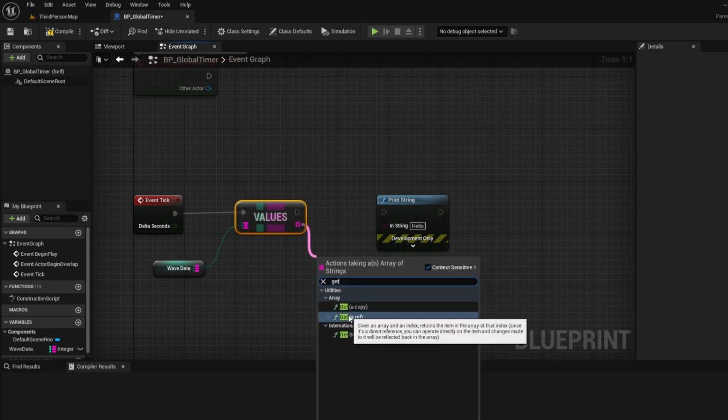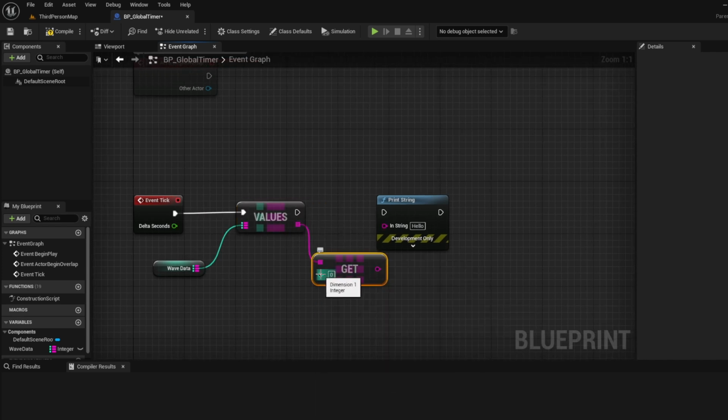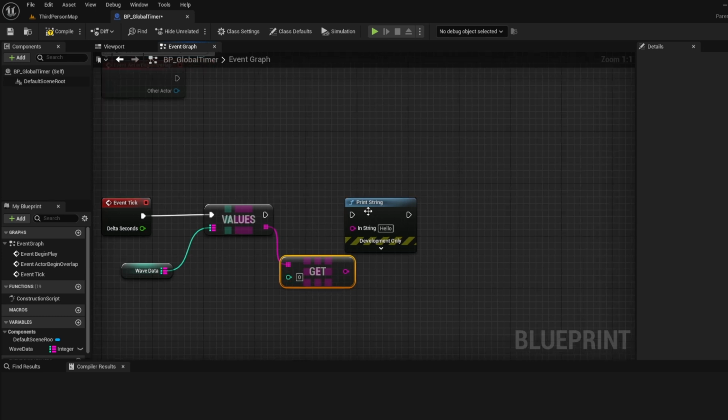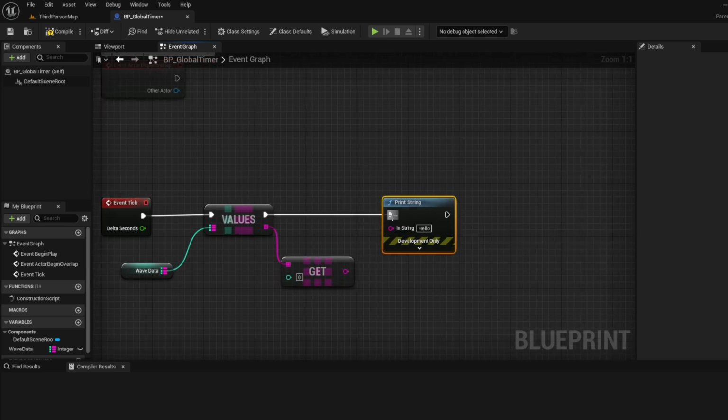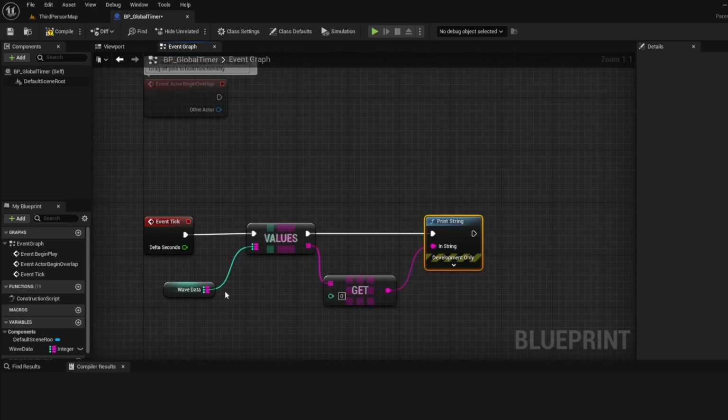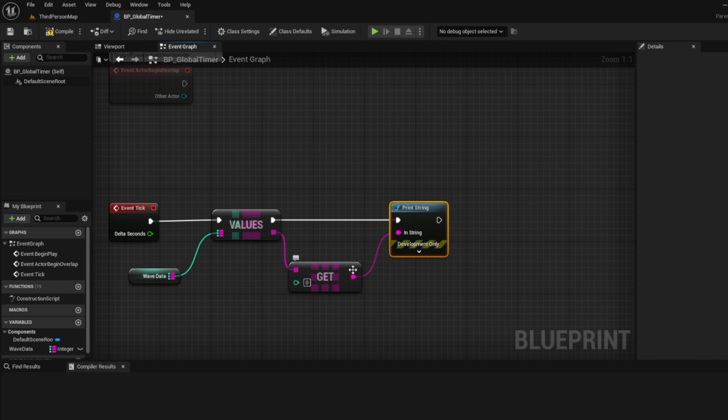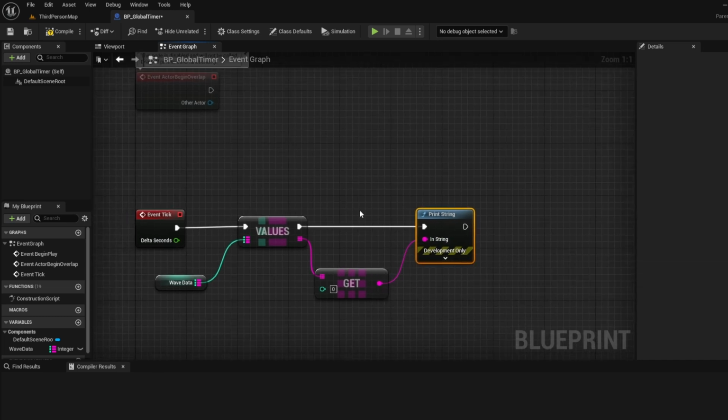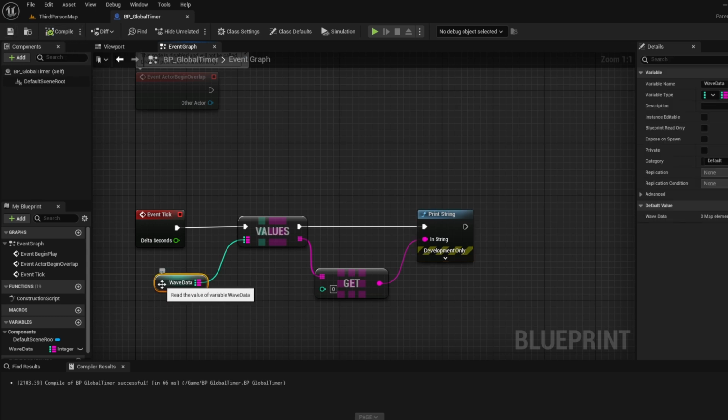So get a copy. The index right here is 0. So this is why this is, again, useful. Because that's going to be our key. Eventually, when we want to figure out which wave it is, we're just going to get that key. And we're going to plug it in right here, and then we'll get whatever that value is, and it'll be that character array. And we're just going to print that out. So let's compile and save. Always save your brains out.